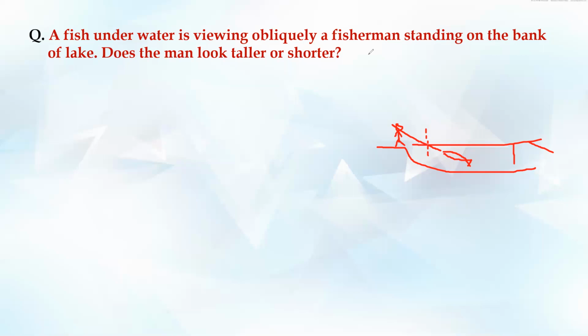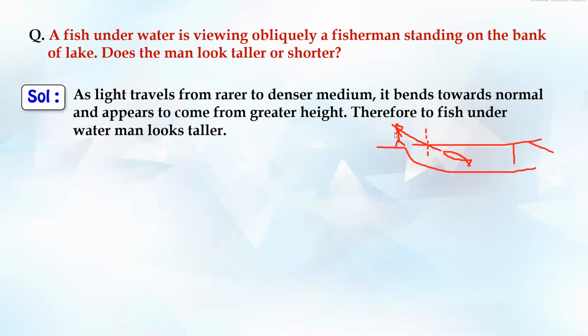Just a minute. In this case, the man is the source of light, right? So the ray of light will go from here, right? Now I'll draw this diagram once again here. Pardon me. Here is a fish over here, right? So here it is. The light is coming this way. This is a normal, right?